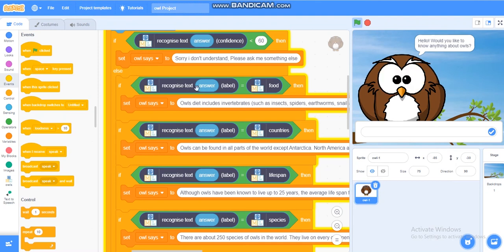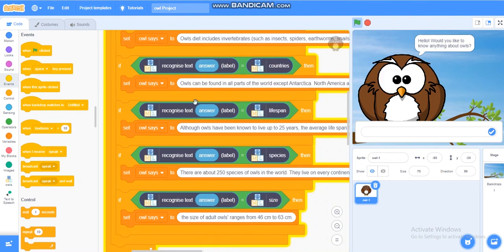Then we have if recognized text label is food, then set owl says to the food answer. So that means that if I ask a food question like what do you eat, and the owl thinks that it's a food related question, then he answers the food answer, which is this. It's also the same for all the others. If recognized text answer label is countries, then set owl says to the country answer. And it's also the same for this one. If recognized text answer label is lifespan, set owl says to the lifespan answer.